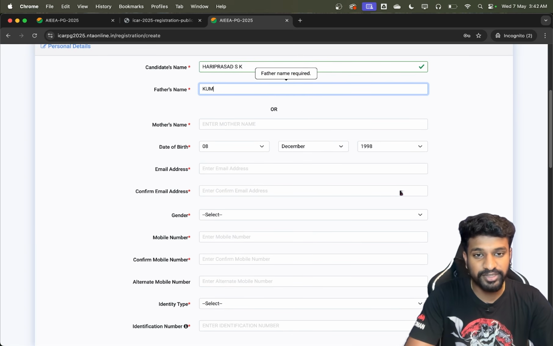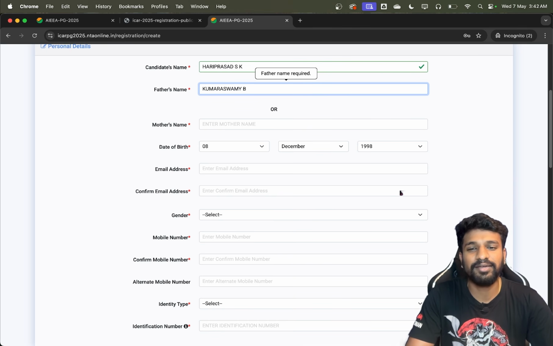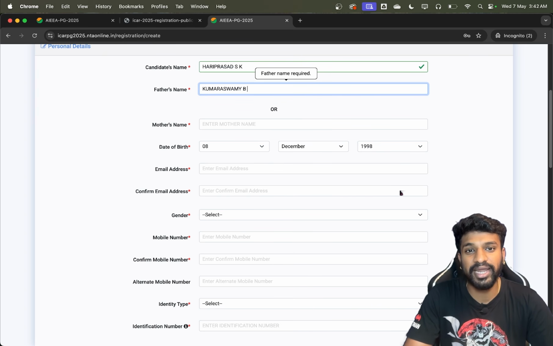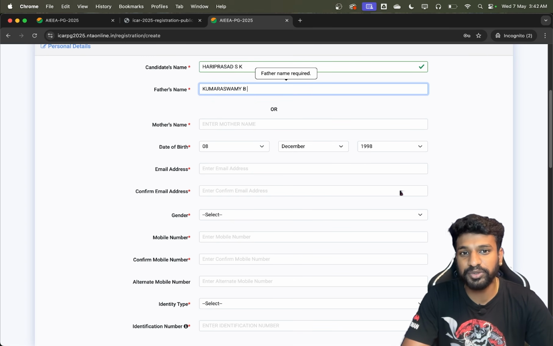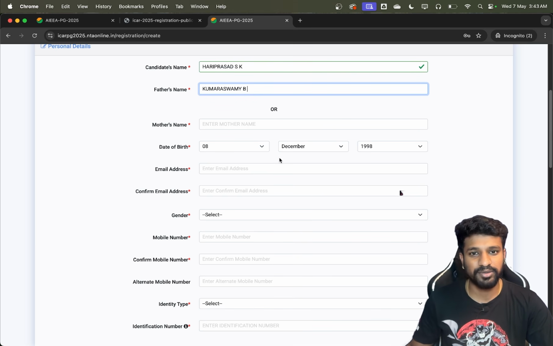Father name, see when it comes to the father name, please make sure that you enter the father name which is exactly matching with what your Aadhaar card has, okay, because if you make any mistake here at later stages, it will create a lot of problem even during the counseling or during getting admission to any state agriculture universities. If it is mismatching, then it will definitely create a problem. So make sure you enter it correctly, spelling and also initials, whether it is in the starting or in the ending. So make sure you enter as it is, that is available in the Aadhaar card, either father name or the mother name, and your date of birth is already fetched.